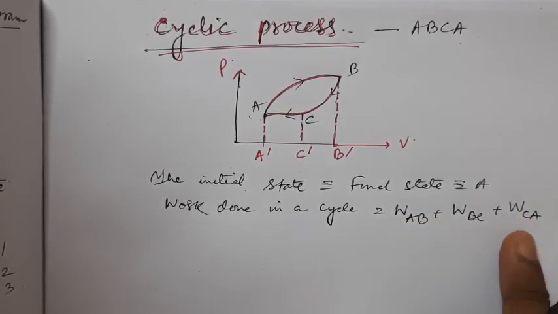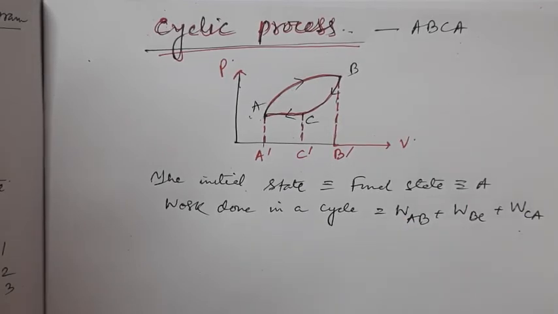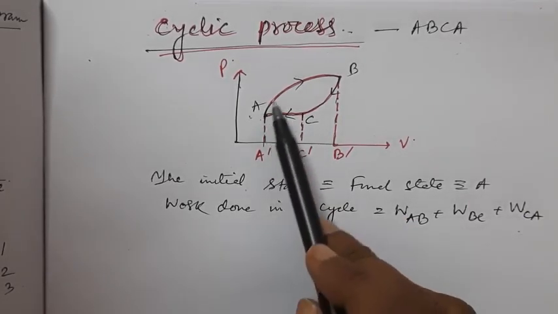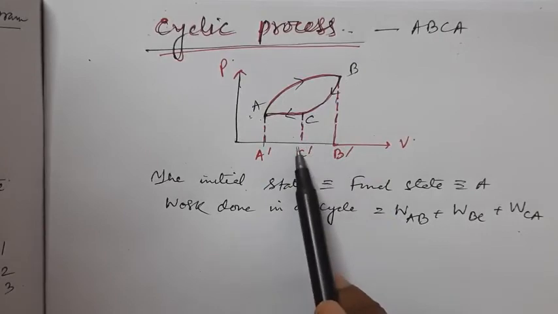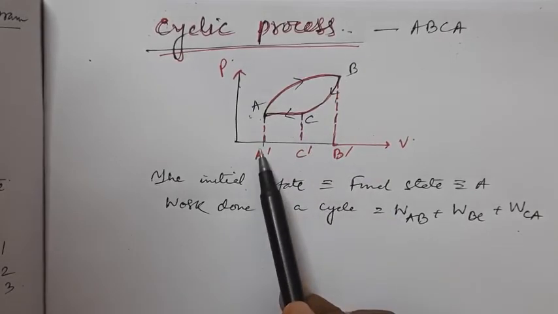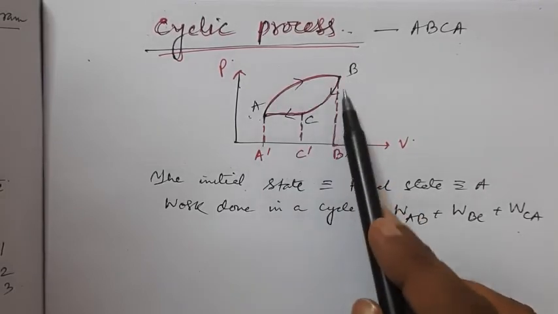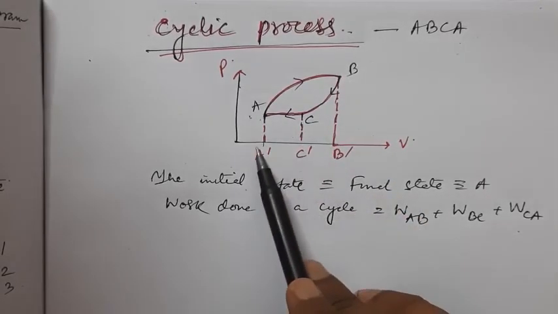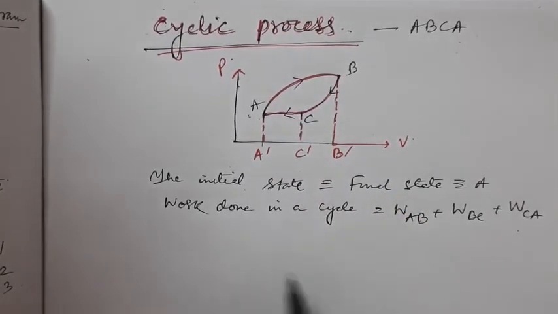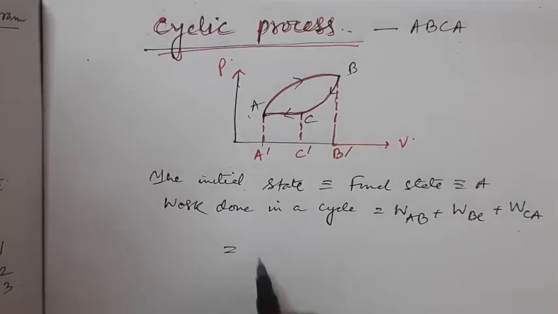Now what is WAB? That means the area under the curve AB, that is AB, B dash, C dash, A dash, A.